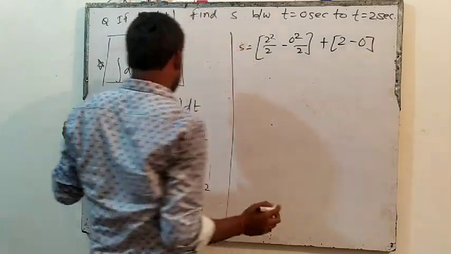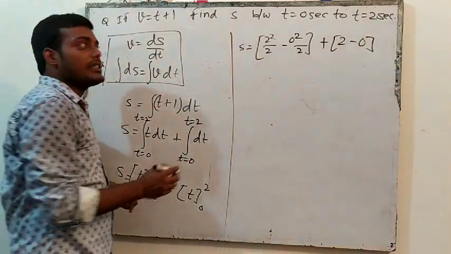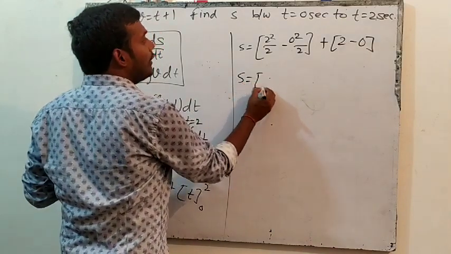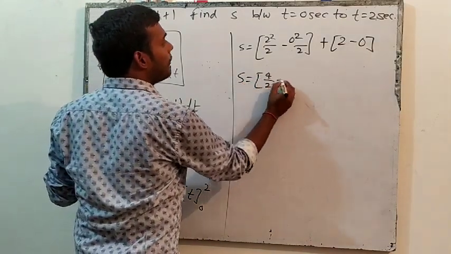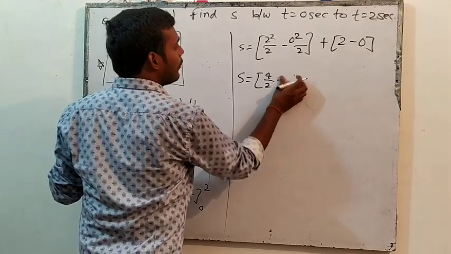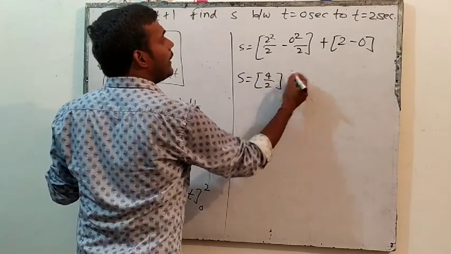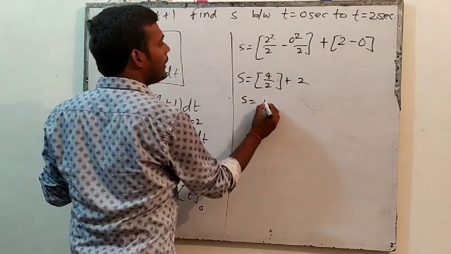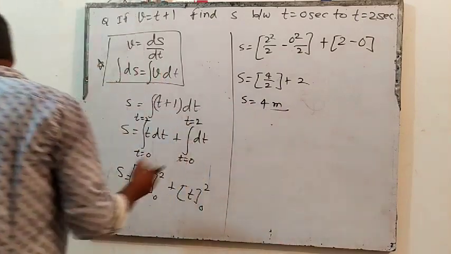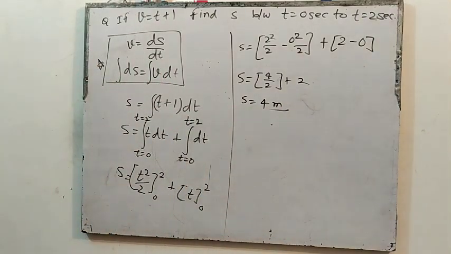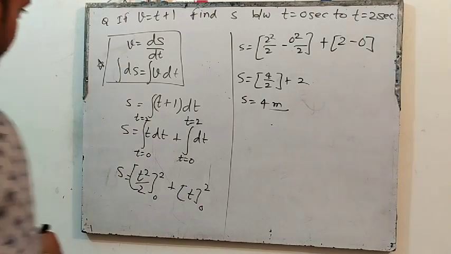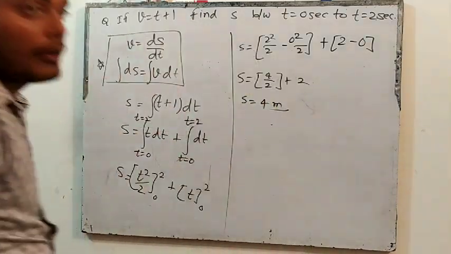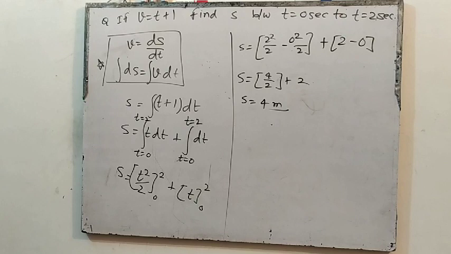So how are we solving this? Upper limit minus lower limit. If you have not watched my previous video, please watch it. So 2 square will be 4. 4 by 2 minus 0 by 2. So this will be 0. So this will be 4 by 2. And this is plus 2. So 4 by 2 will be 2. So 2 plus 2 will be 4 meter. What will be the answer of displacement? The answer will be 4 meter. Clear? Like this we will solve all the questions.